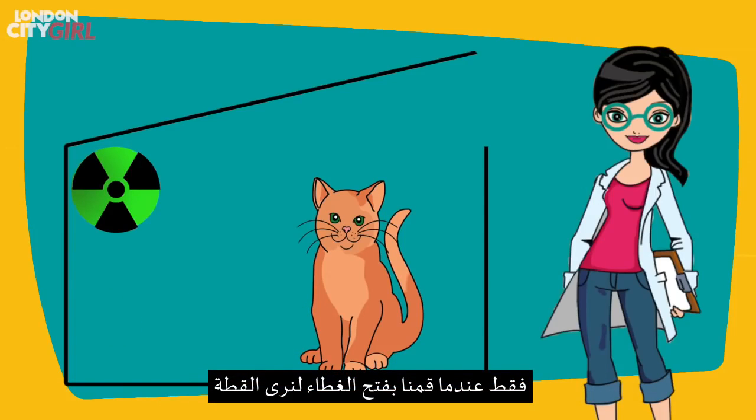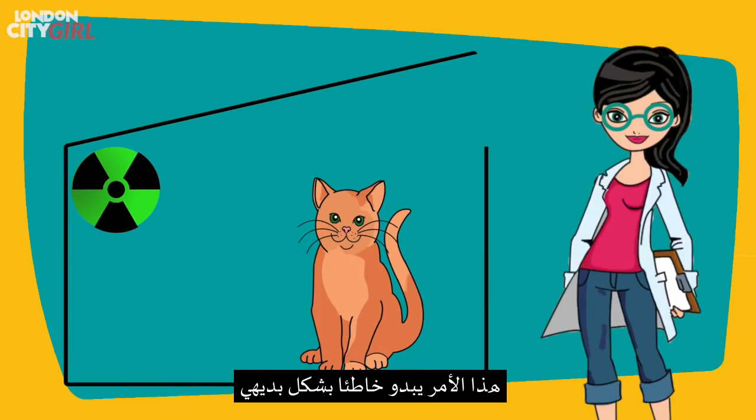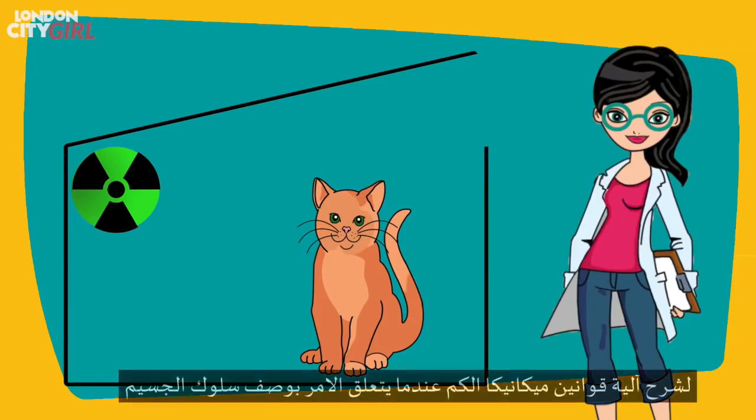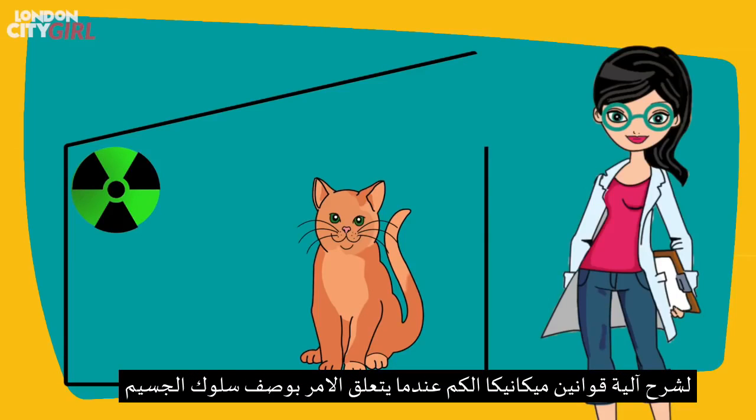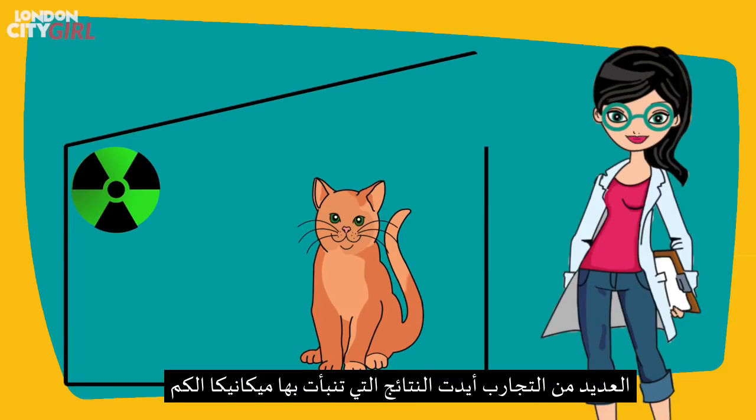Only when we lifted the cover to observe the cat did its superposition collapse for it to be either alive or dead. Obviously this feels intuitively wrong, and the reason why this thought experiment was employed was to illustrate how odd the laws of quantum mechanics are when it comes to describing the behavior of particles. However, countless experiments have corroborated the results predicted by quantum mechanics.